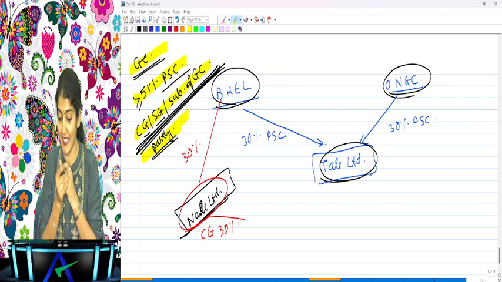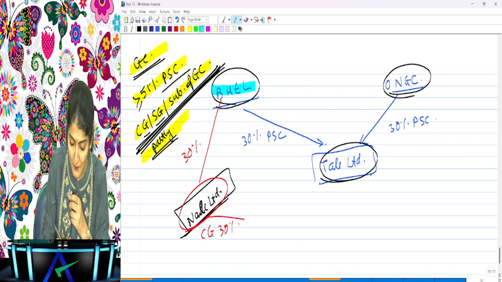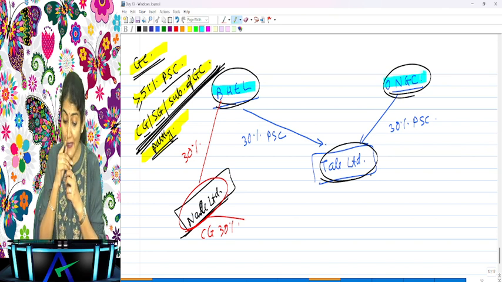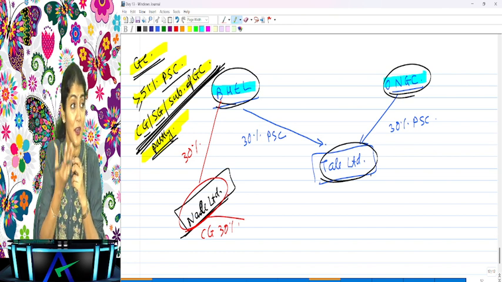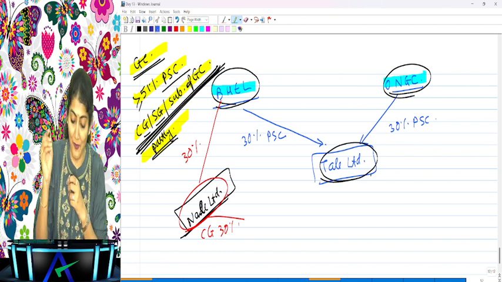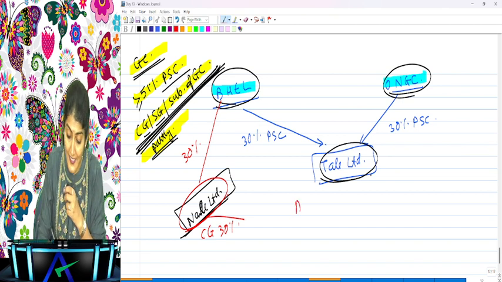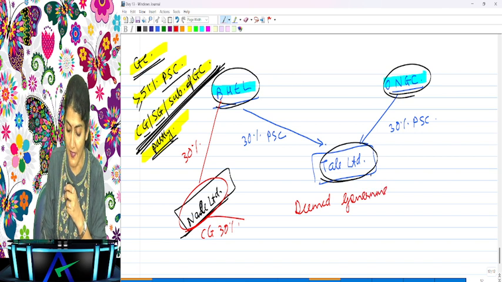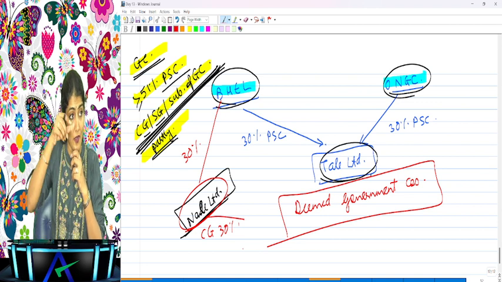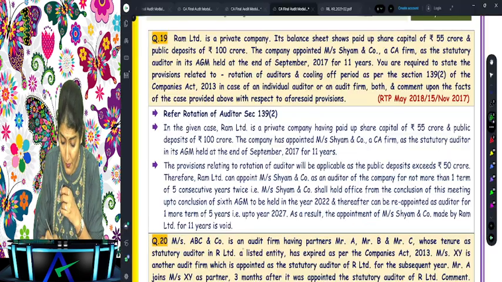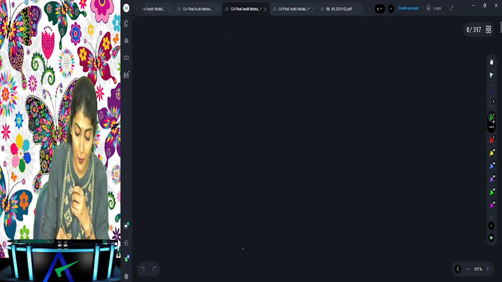Are you understanding? Are BHEL and ONGC government companies? Yes. But are TAIL and NAIL government companies? But you were saying, yes, it is a government company. Why? Because it was very difficult for your heart to say that it is not a government company. So, okay, we keep the words of your heart and we call them the deemed government companies. So, are Nail and Tail government companies? No, but they are the deemed government companies. Will you apply the provision of the appointment of the auditors to these deemed government companies also? Yes, you will apply it to the deemed government companies also.